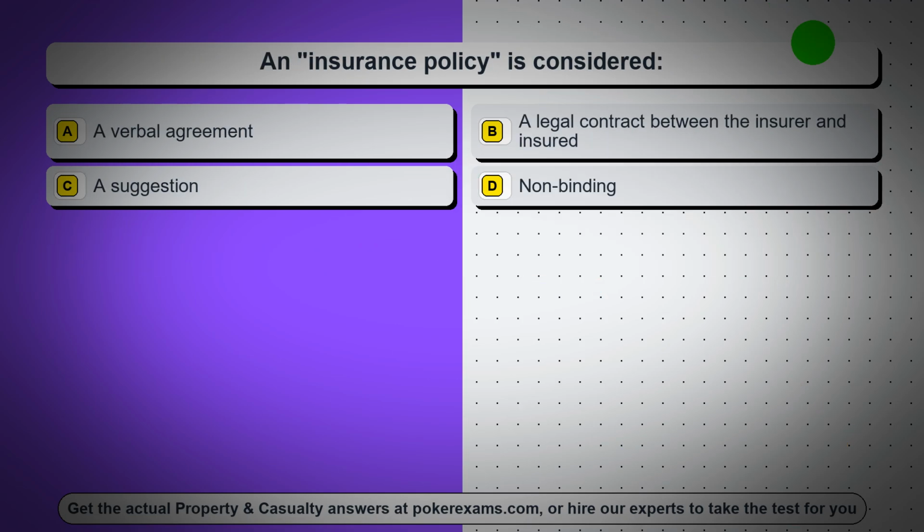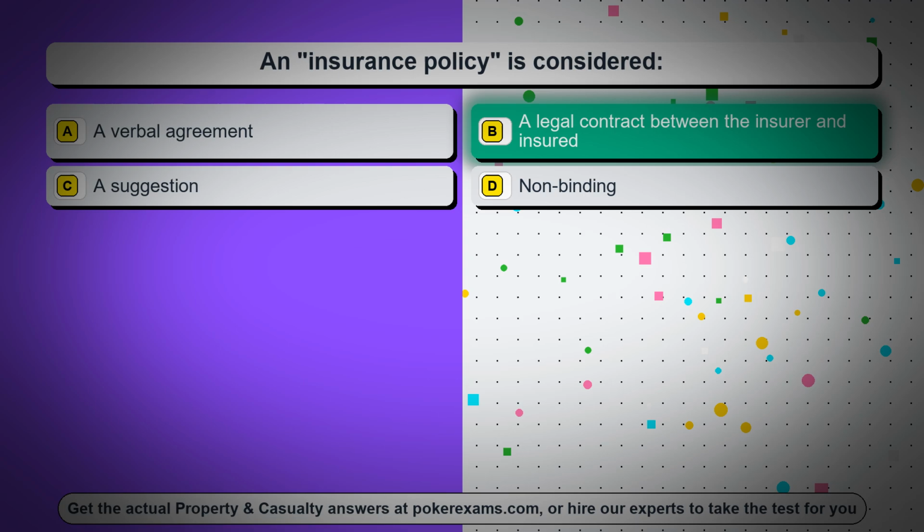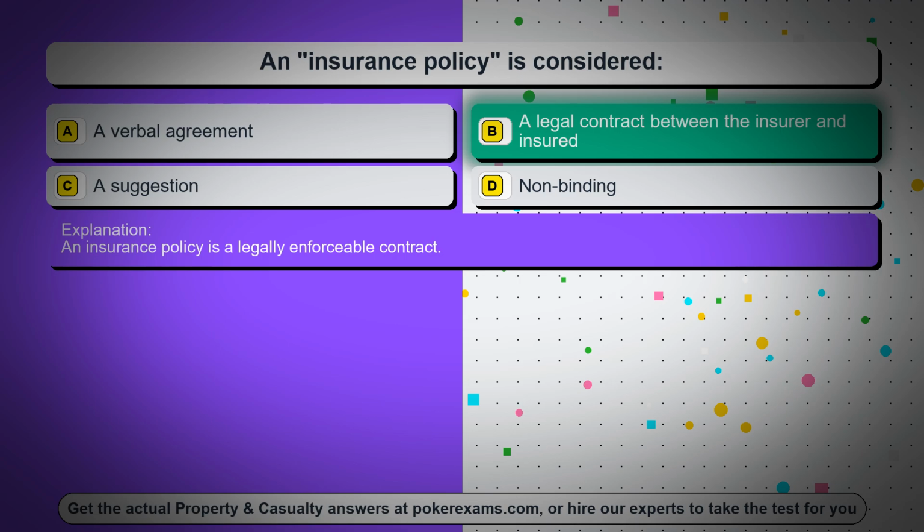Question 100. An insurance policy is considered, Option A, a verbal agreement. Option B, a legal contract between the insurer and insured. Option C, a suggestion. Option D, non-binding. The correct answer is option B, a legal contract between the insurer and insured. An insurance policy is a legally enforceable contract.